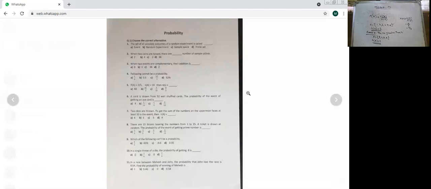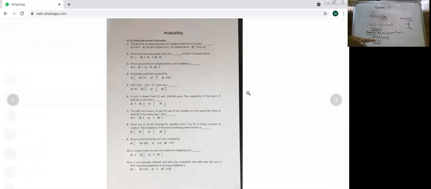So what I want to show you from this is, in this formula sample space is in the denominator, so the denominator will always be greater.